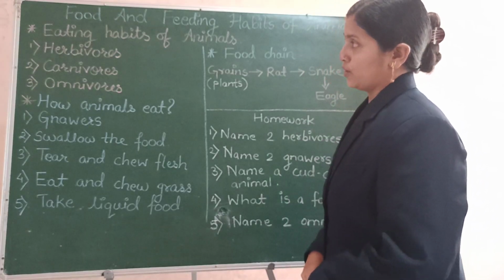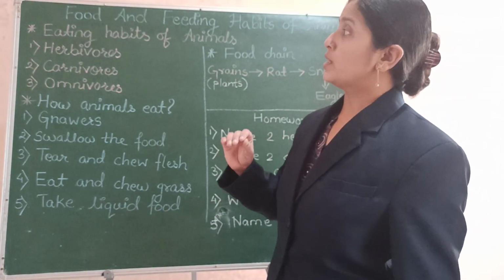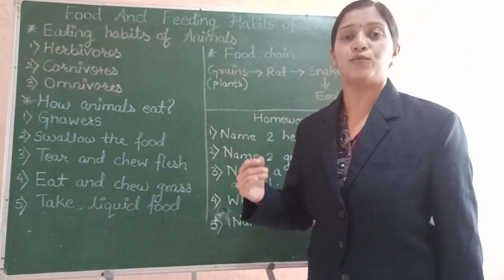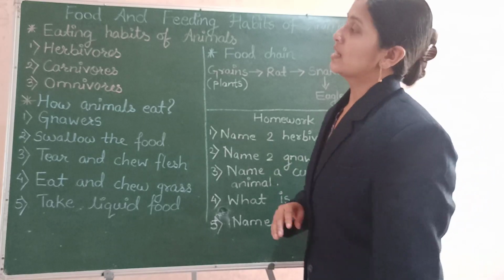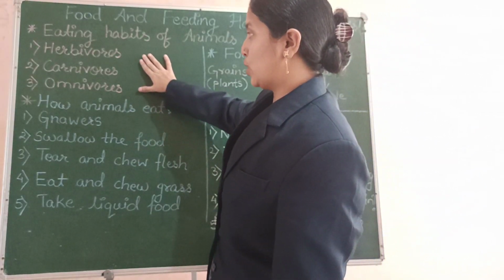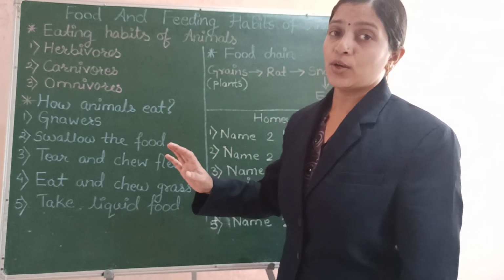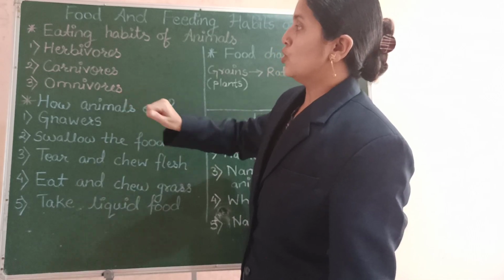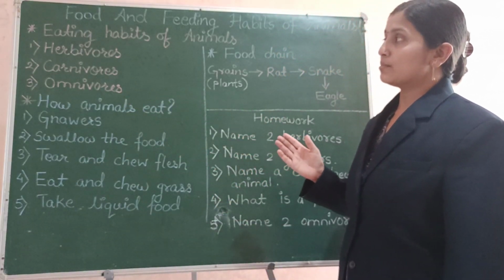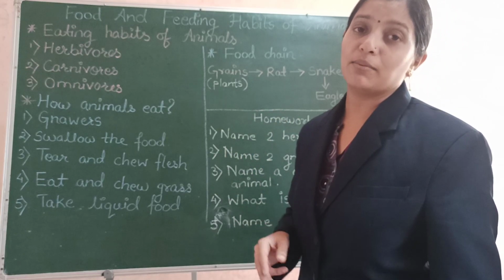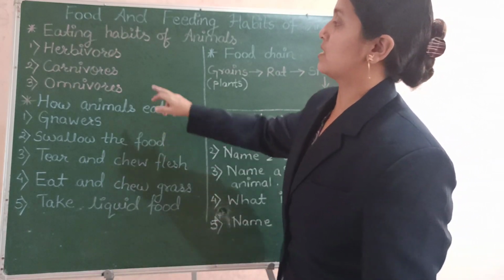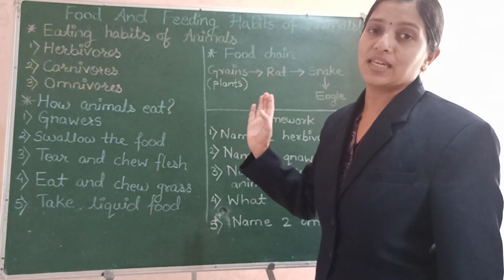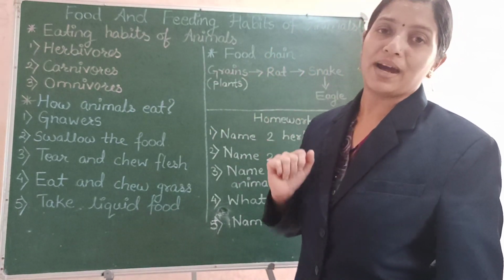their food. So depending on the eating habits of animals or the type of food eaten by the animals, they are divided into three groups. The three groups are herbivores, carnivores and omnivores. Now let us see these groups one by one.